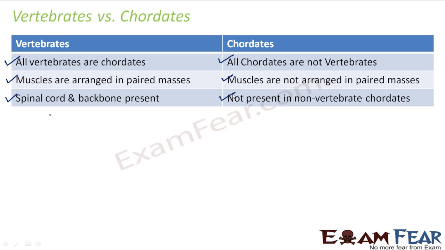What is the purpose of the backbone in a vertebrate? It protects the nerve cord. It also serves as an axis of the internal skeleton. Similarly, the spinal cord helps in conducting impulses to and from the brain. It is basically an extension of a part of the hindbrain. These are present only in vertebrates but not in the non-vertebrate chordates. So what are non-vertebrate chordates? Non-vertebrate chordates are the Urochordata and Cephalochordata.